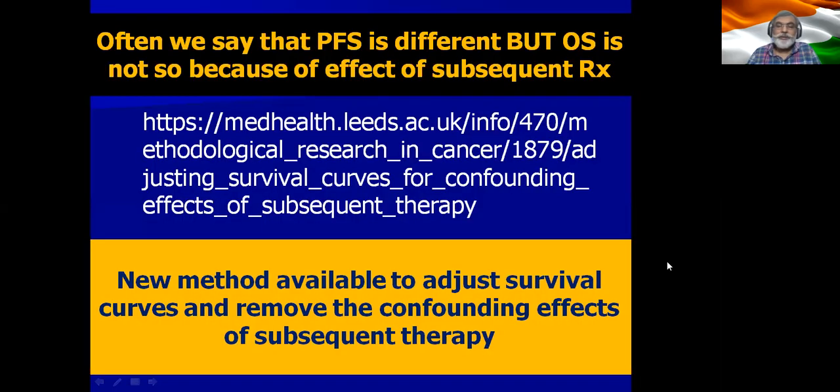Now I move on to some of the new things. So often we say that the patient's response to a study arm is not showing overall survival difference because of the beneficial effects of subsequent lines of therapy. Now the people in UK Leeds have come up with a solution for that. And this new method is available to adjust survival curves and remove the confounding effects of subsequent therapy.